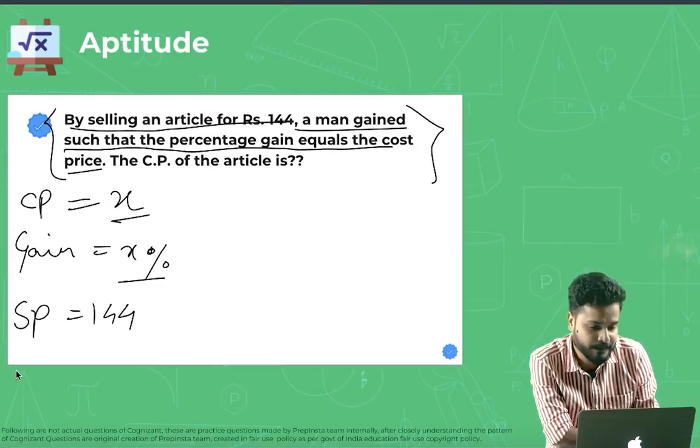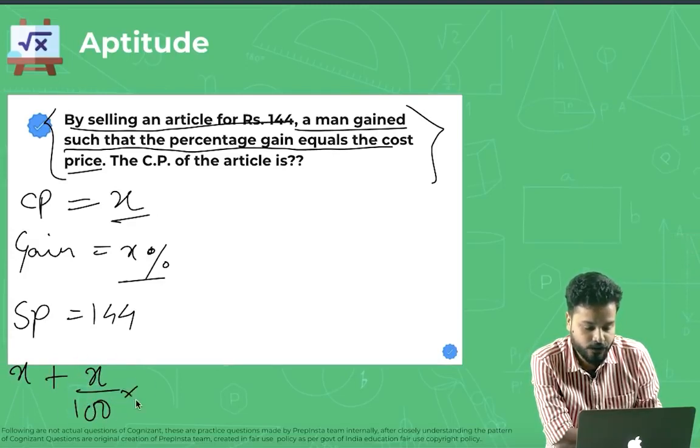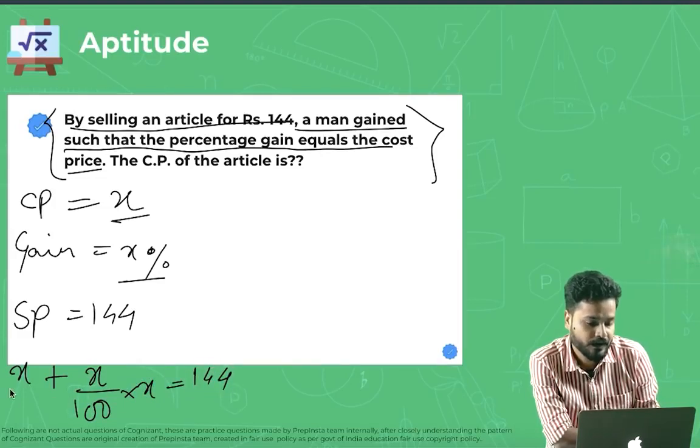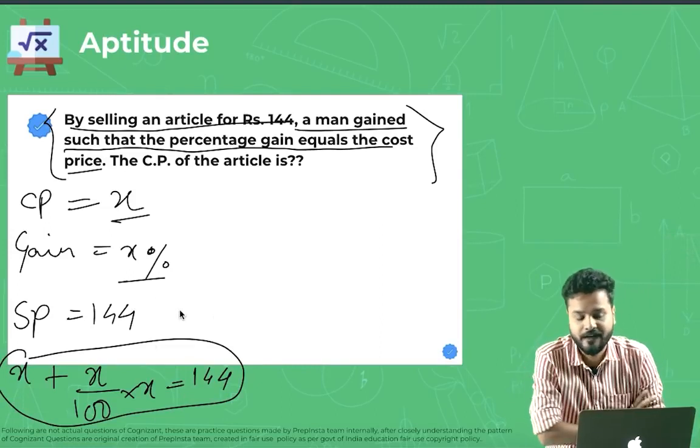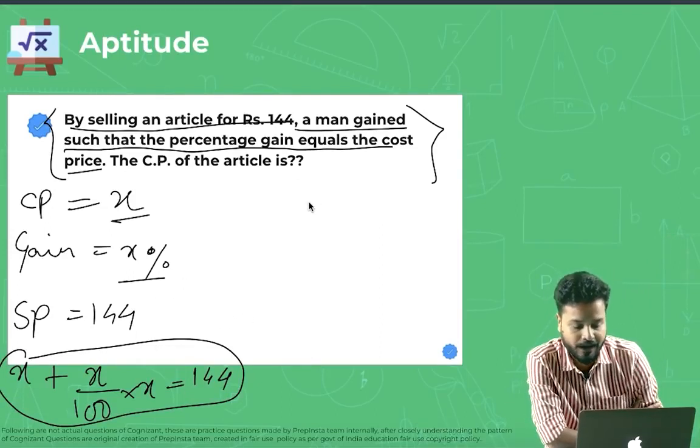Normally people assume X as the cost price and then X as the gain percentage. So what would be the SP? SP would be X plus X by 100 into X, which should be equal to 144. They get a quadratic from here, solve the quadratic and find the final answer. I'm telling you, do not do it like this.